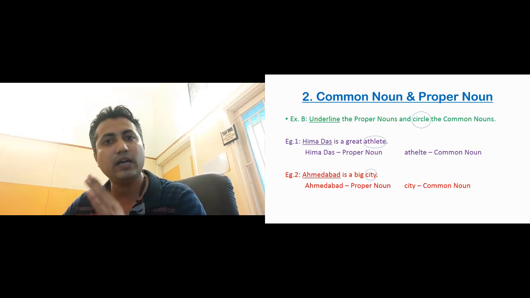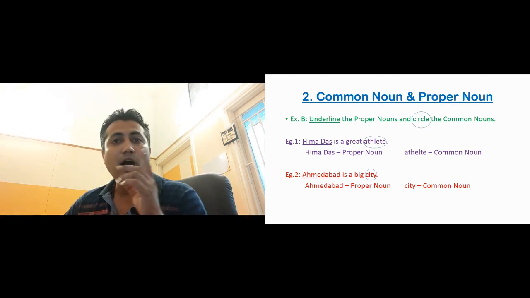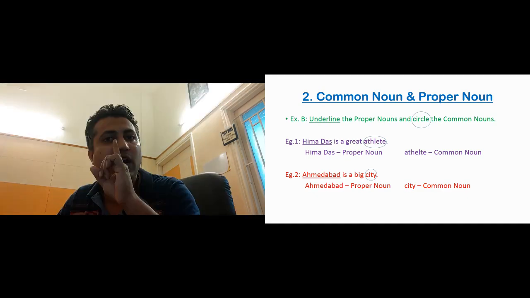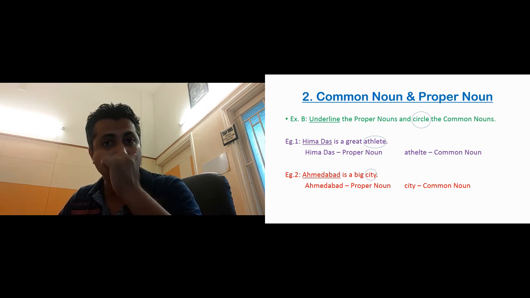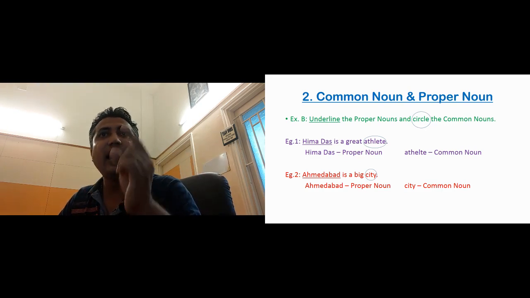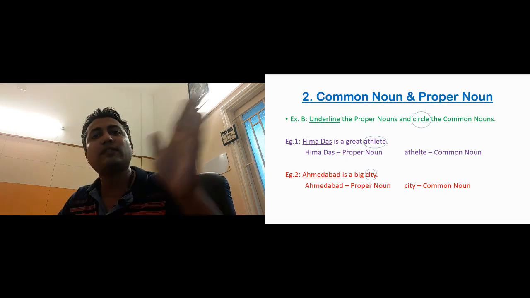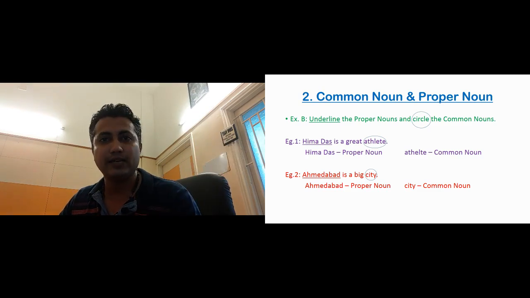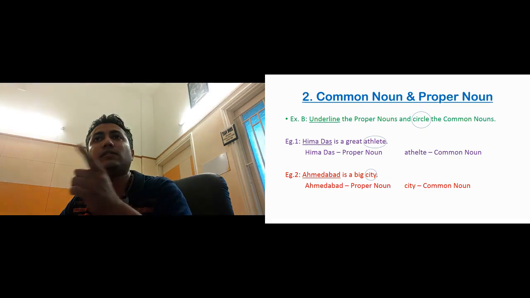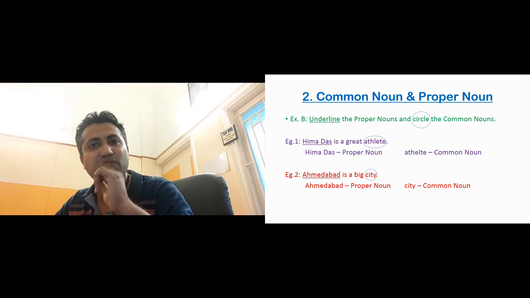Hima Das is a great athlete. Out of that, Hima Das is the name of a person, given to only one person. So it is a proper noun. So we underline Hima Das. And athlete, all athletes are called athletes. So that is a common noun, right? So that is why we will encircle athlete. Okay. So that is the solution of the first sentence.